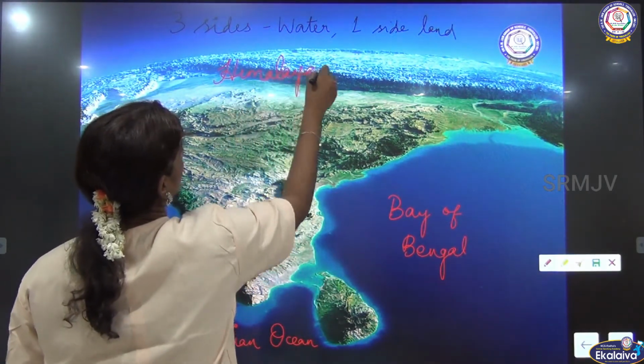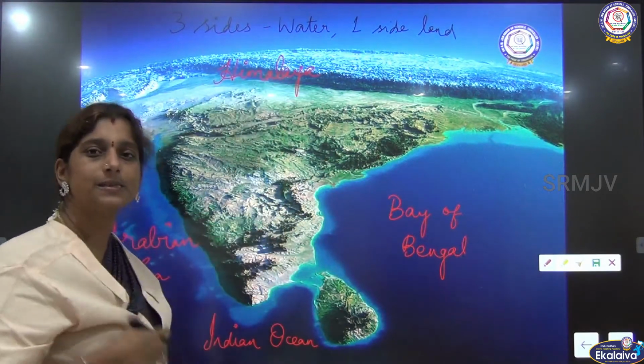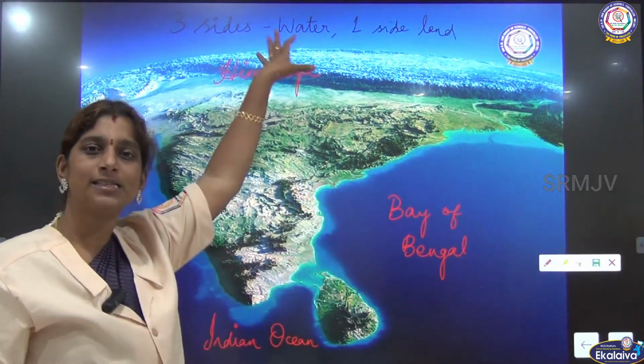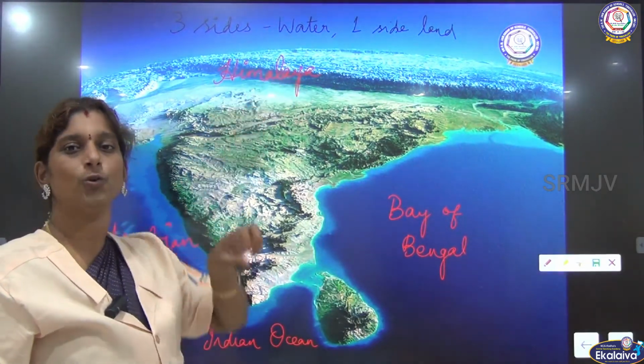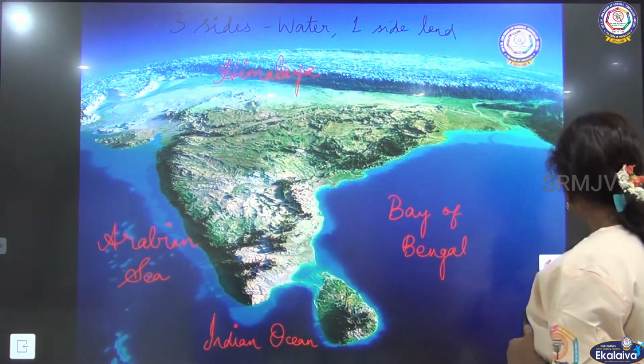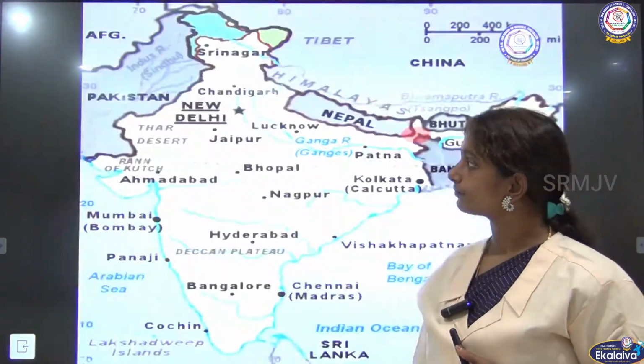So in all four directions, the three sides being covered by the sea and one side being covered by land, we call it a peninsula. So India is a peninsular country, right?